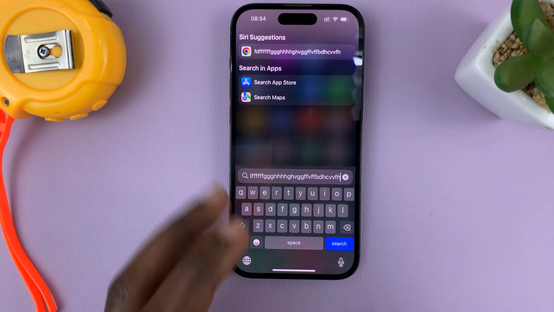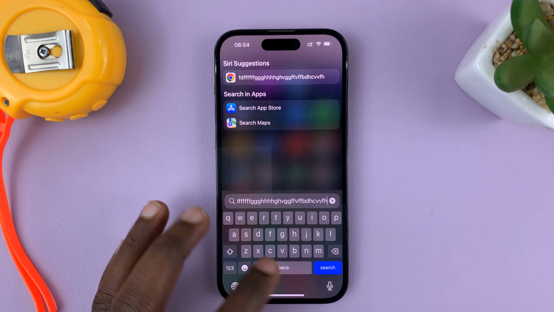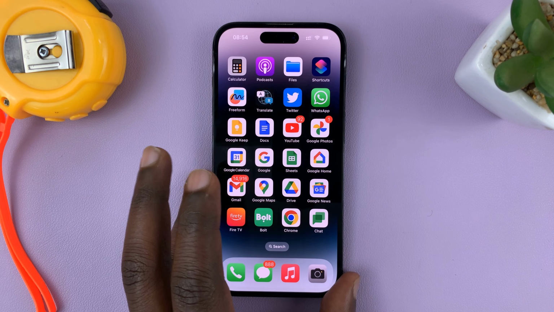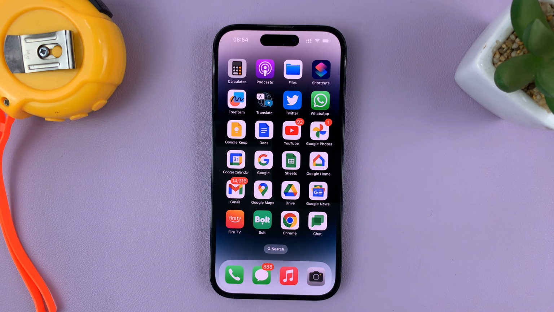So that's basically how to enable or how to turn on keyboard sounds on your iPhone. This works for most recent iPhones.